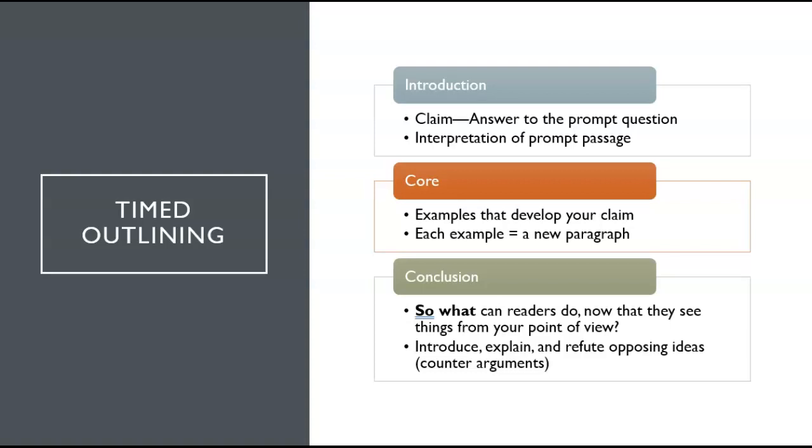Then jot down some notes about any counter arguments that you might be able to refute in your conclusion. This whole outlining process is 5 minutes at max, but it's 5 minutes well spent because it helps to make sure that you have your organization and structure outlined in a way that will allow you to purposefully develop your claim. Once you have your outline, it's time to write your paper.